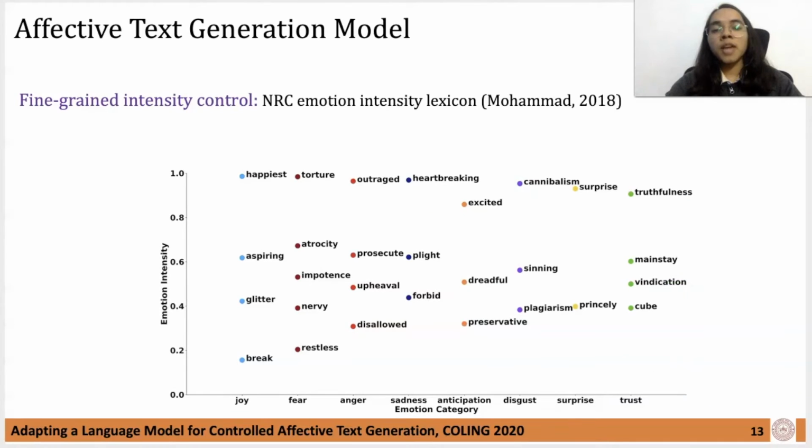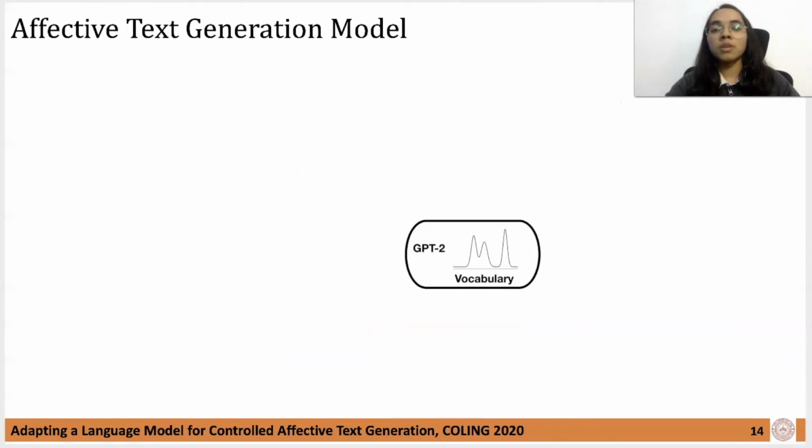We utilize the human annotated NRC emotion intensity lexicon for incorporating affect attribute and intensity in our model. It provides real valued intensity scores for around 10,000 words belonging to the 8 emotions. The intensity values range from 0 to 1, 1 being highly belonging to the category and 0 being neutral of the category. This figure is a snapshot of this dataset. We have also preserved the choice of topics from PPLM to see interesting control generation results. Let us now understand how our model works.